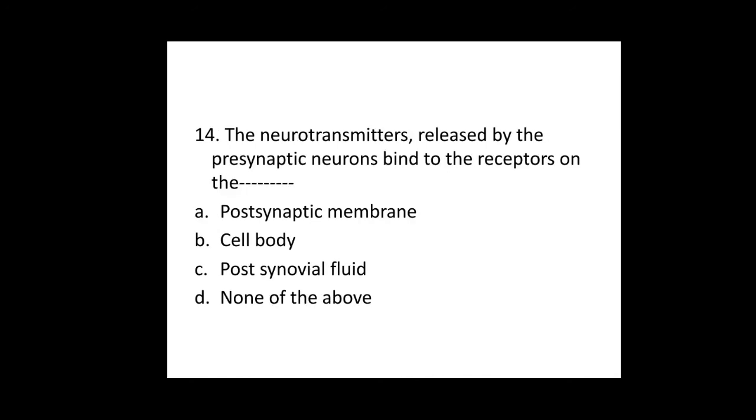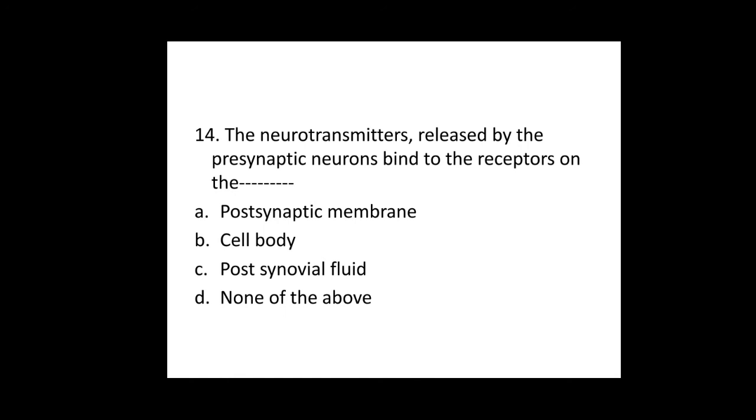14th, the neurotransmitters released by the presynaptic neurons bind to the receptors on the dash. The neurotransmitters released by the presynaptic neurons bind to the receptors on the postsynaptic membrane.